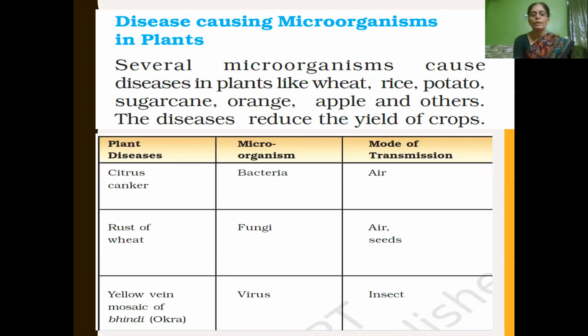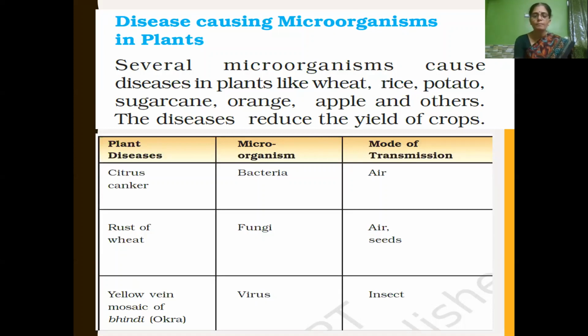So children, now we are going to learn about some plant diseases, which microorganism causes them, and the mode of transmission. You can see in that chart. First plant disease, citrus canker, caused by bacteria, and mode of transmission is air. It spreads through air. Citrus plants like orange, lemon, etc. are affected by bacteria. The disease is called citrus canker. And how does it spread? By air.